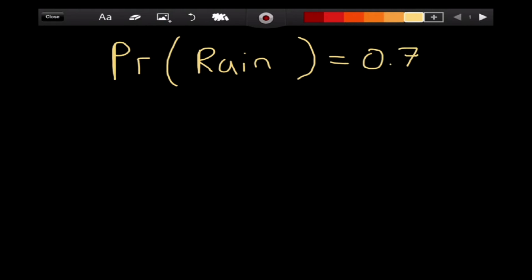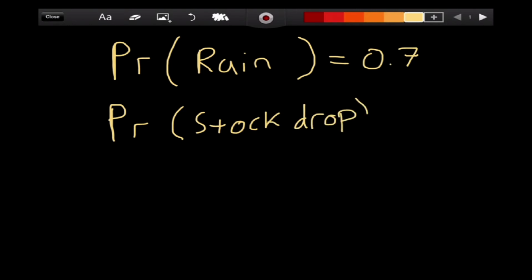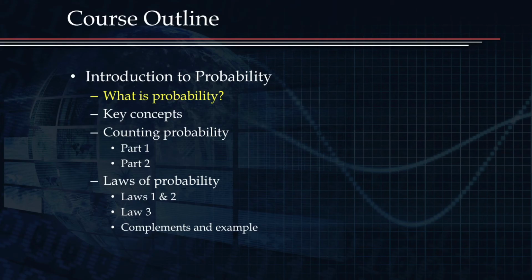Generally, we'll use numbers between 0 and 1 rather than percentages to denote probabilities, but you'll hear me refer to them interchangeably. As another example, we could write that the probability of a stock drop is, say, 0.06 or 6%.